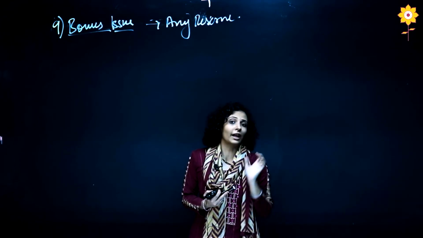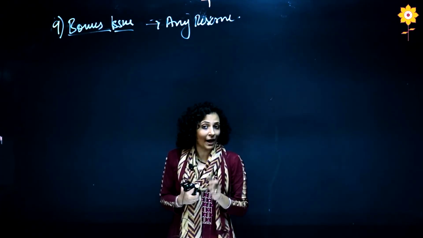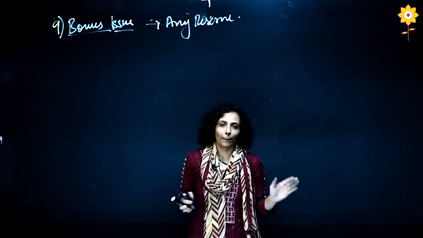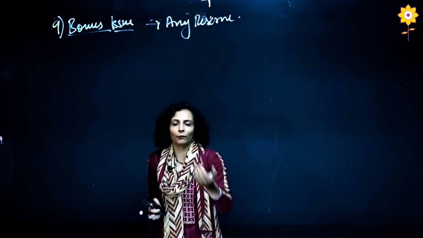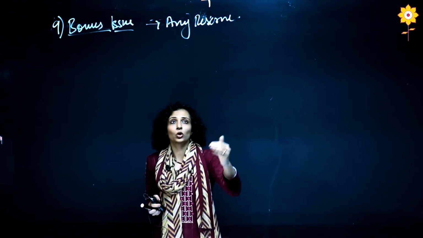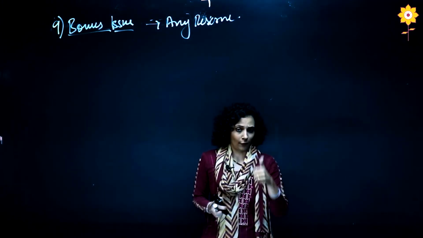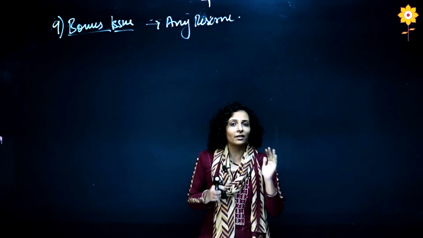Only equity shareholders get it, not the preference shareholders. So it is a gift given by the company to the existing shareholders. They are not going to pay any money for it. Second thing, when we gift something, we have to bear the expense. So the company bears the expense through its reserve.